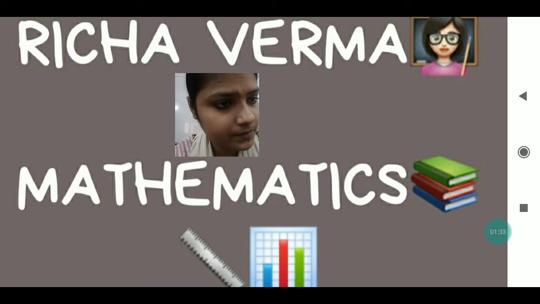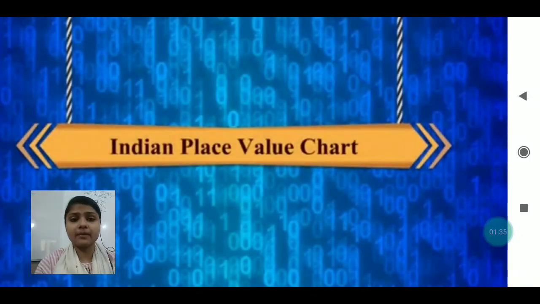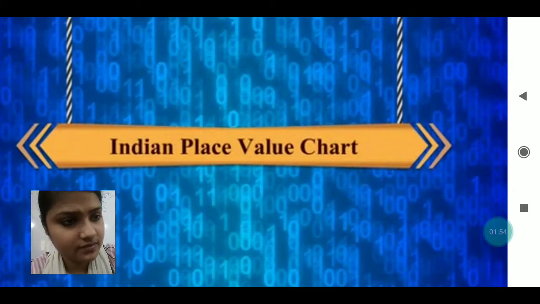Just see. The first topic which I am going to discuss here is the Indian place value chart. There are two kinds of place value chart. One is the Indian place value chart, another is the international place value chart. Today we will discuss both the charts, and how we write the numbers and how we read the numbers.